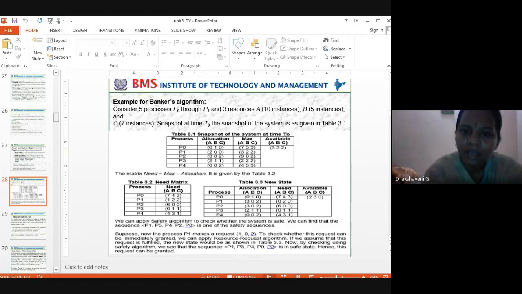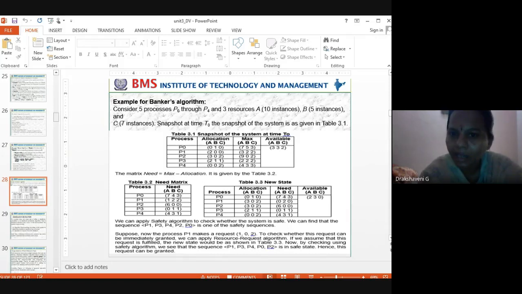In the same way, here for C, how much was the total of C? Allocated: 0, 0, 2, 1, 2. What was the total? 5. Yes. So 7 minus 5 is how much? 2. That's what you can see here. So 3, 3, 2 in the last column. Clear about that?